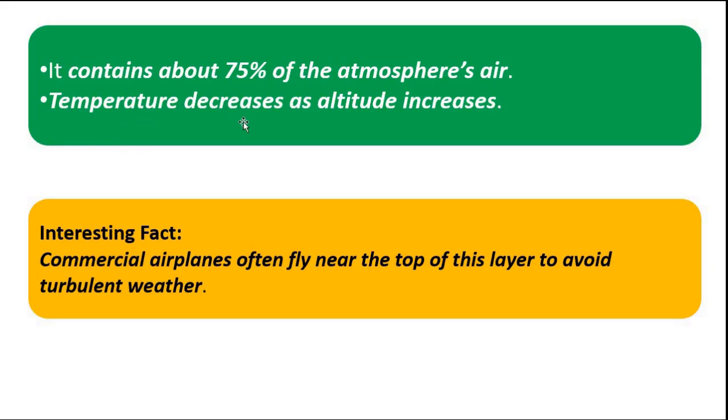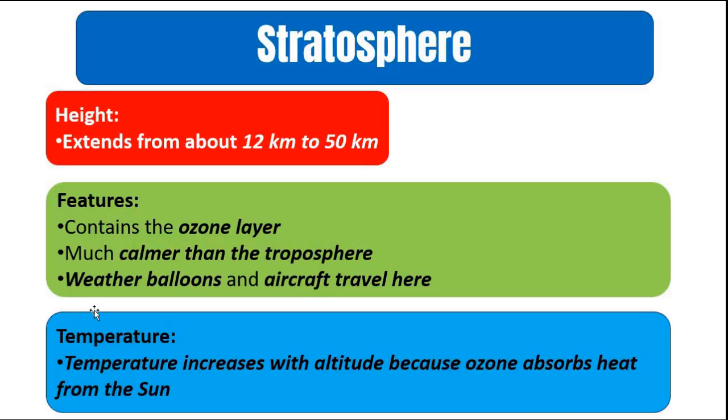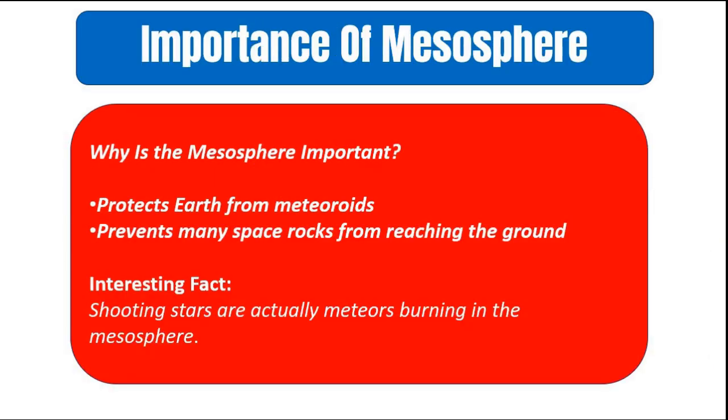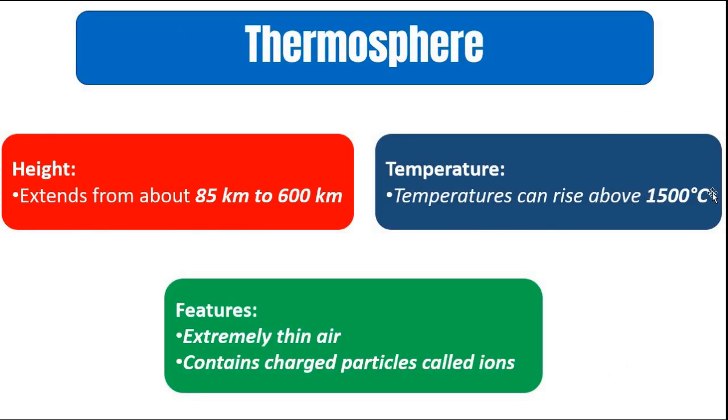In troposphere, temperature decreases as altitude increases. In stratosphere, the temperature increases with increase in altitude. Then we have mesosphere, where temperature again decreases. Then we have thermosphere, where temperature is again increasing. It can increase up to 1500 degrees Celsius, and then at last we have exosphere.